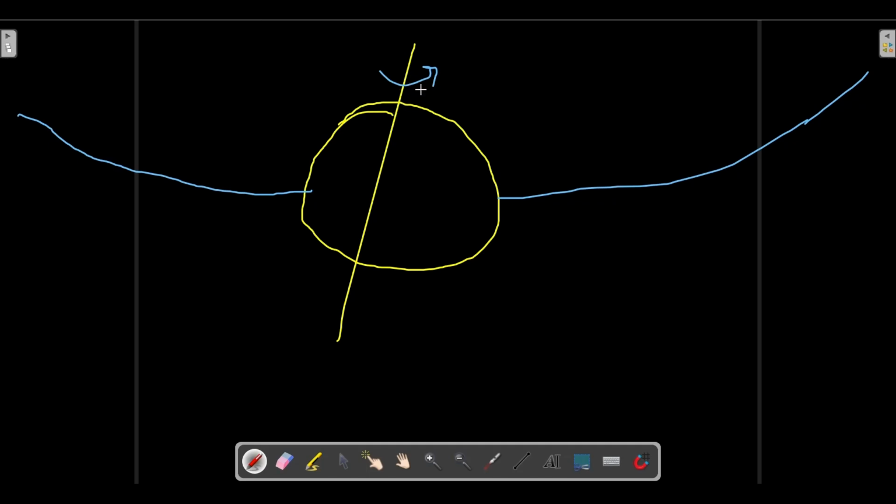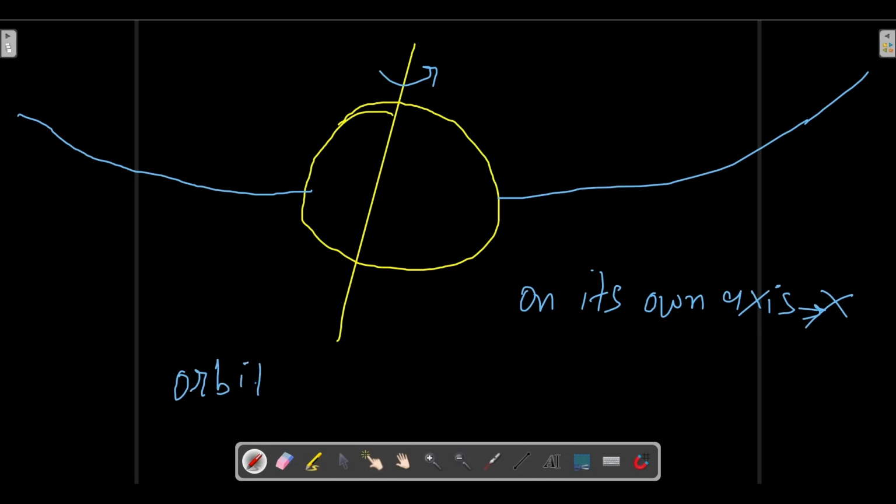Now you will only consider the orbital motion of the earth. You will neglect the rotation of earth on its own axis. What does orbital motion mean? Orbital motion is the motion of earth around the sun. You will only consider that.